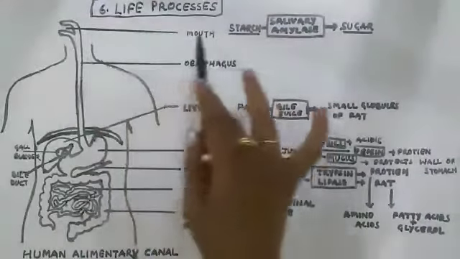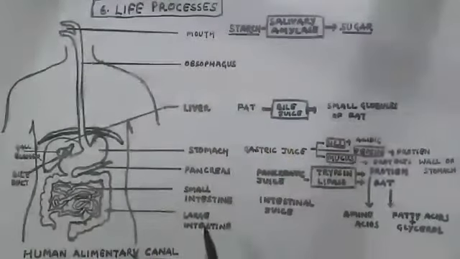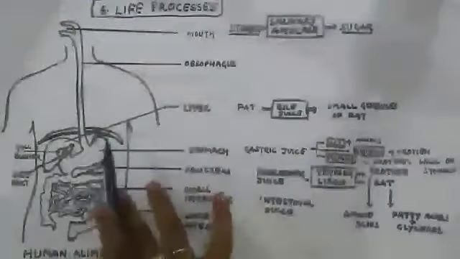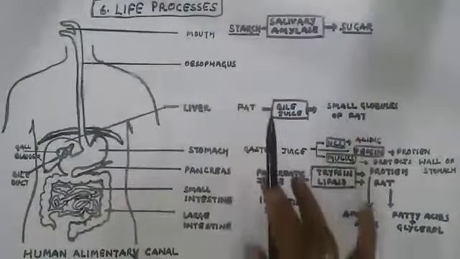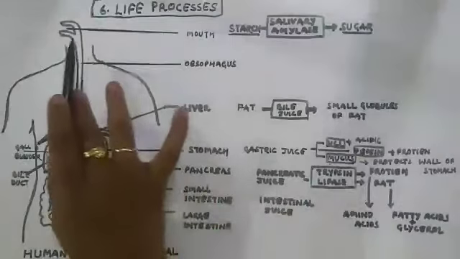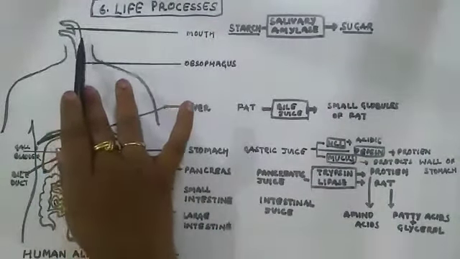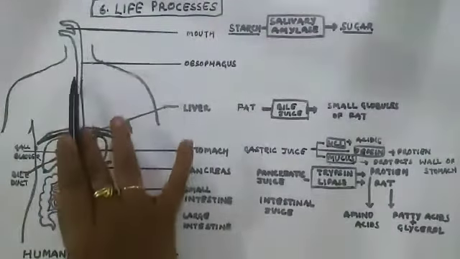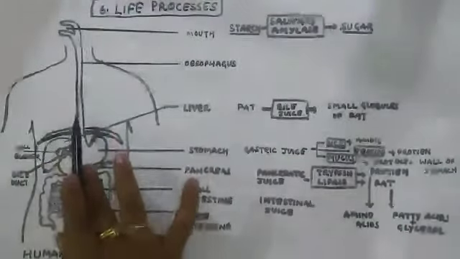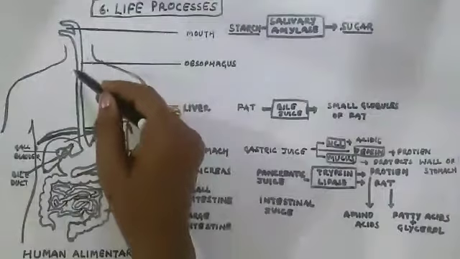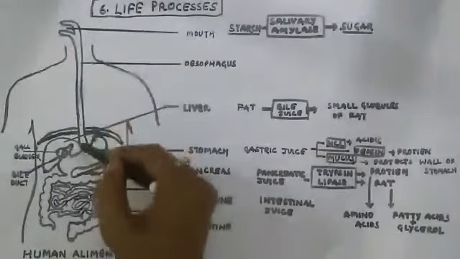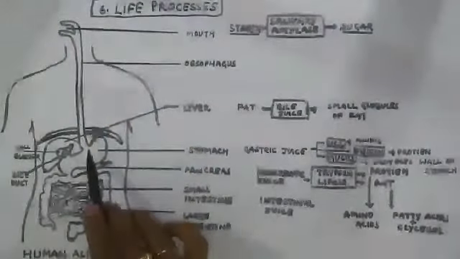First, I am going to tell you about all the different organs. Then we will discuss the different glands which work here. As soon as the food is chewed in the mouth, it passes into the esophagus. The esophagus is the food pipe which simply pushes the food into the next organ. This is the stomach.